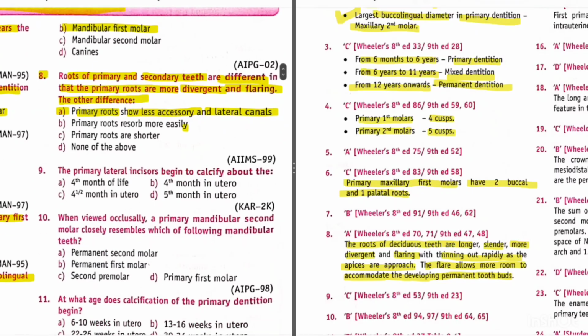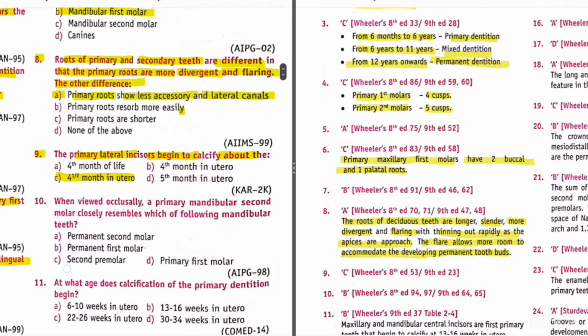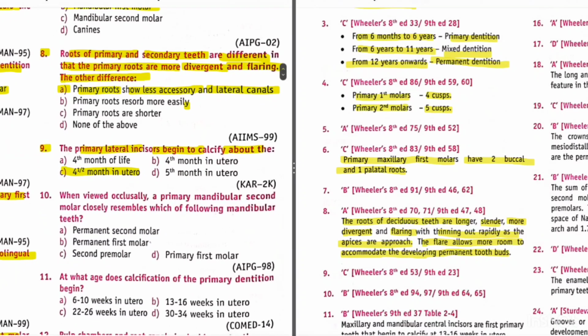Now question 9 is, the primary lateral incisor begins to calcify at about. So the answer is 4.5 months in utero. The primary lateral incisor starts calcifying at 4.5 months in utero.